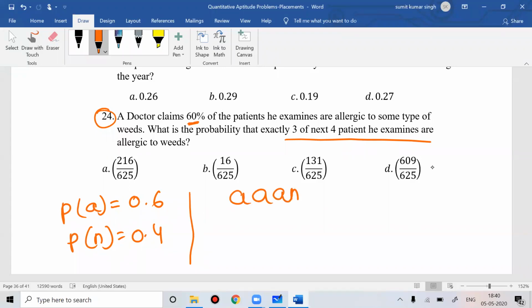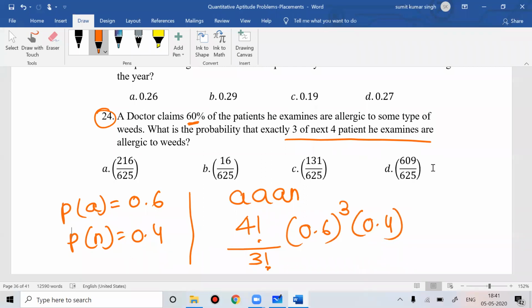If he examines four patients, what is the probability that exactly three of the next four are allergic to weed? So out of the next four patients, three should be allergic. In how many ways can you arrange this? You can arrange this in 4 factorial by 3 factorial, and for allergic the probability is 0.6, which is coming 3 times, and non-allergic is 0.4. You can solve this and get the answer.